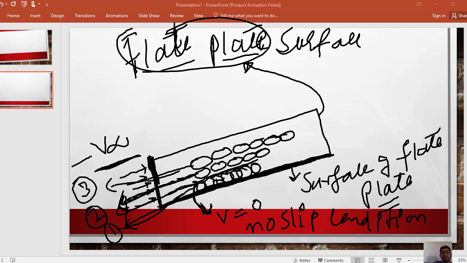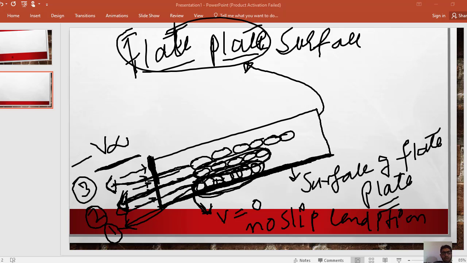If we look at layer number 2, there will be two forces on the water molecules present in layer number 2. The molecules below will tend to stop the motion of the water molecules in layer number 2, but the water molecules in layer number 3 will tend to pull the water molecules in layer number 2.